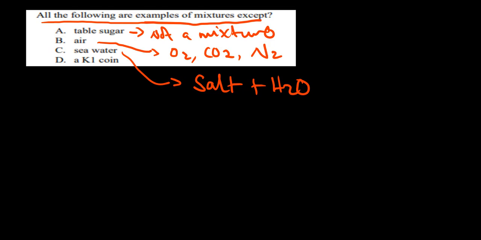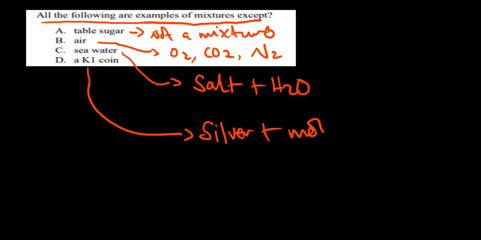Okay, what about a 1 kwacha coin? Okay, so a 1 kwacha coin is also a mixture. Why? Because they use different metals to make that 1 kwacha coin. So there might be silver there, but there will be some coating of some kind that they will put there. So maybe the silver metal plus another metal for coating. Okay, so this 1 kwacha coin there is also a mixture.